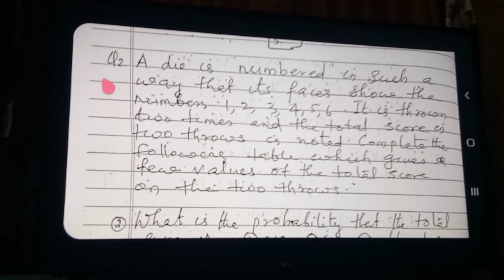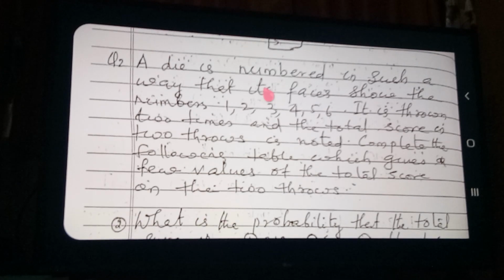Now question number 2. A die is numbered in such a way that its faces show the numbers 1, 2, 3, 4, 5, 6. It is thrown 2 times and the total score in 2 throws is noted. Complete the following table which gives a few values of the total score on the 2 throws. First of all, you take a textbook, because I haven't written the blank table here.